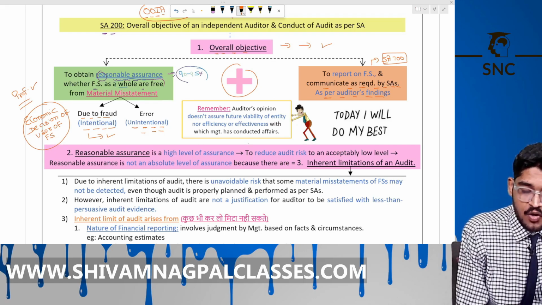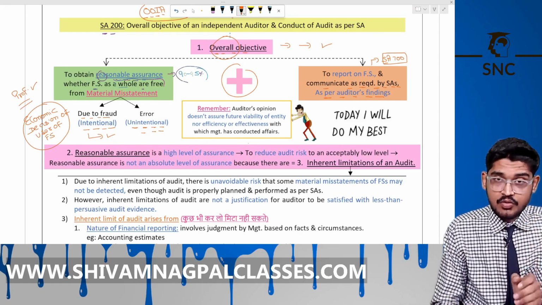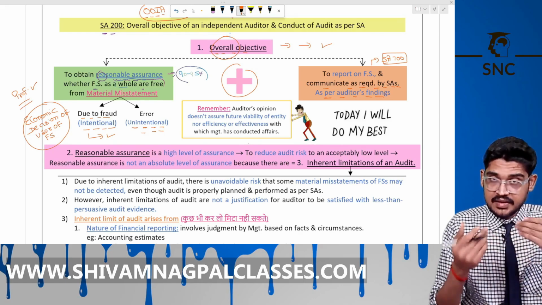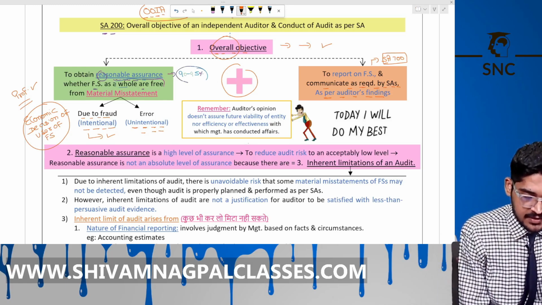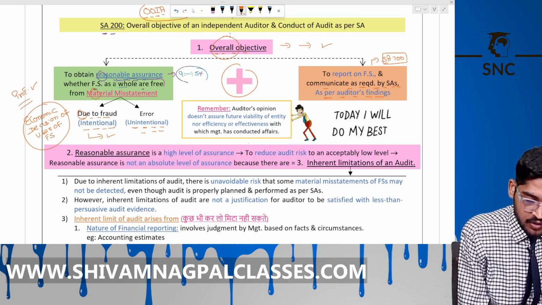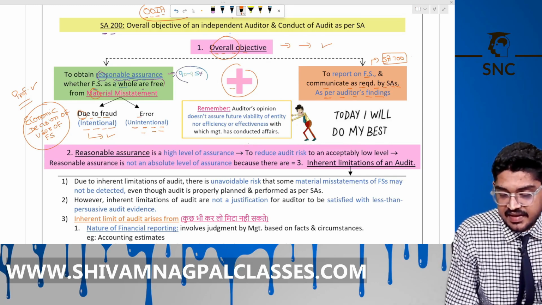So this is the objective of an auditor: to obtain reasonable assurance, around 90 to 95%, whether the financial statements as a whole are free from material misstatement, either due to fraud or error, plus report on the financial statements as per SA 700.